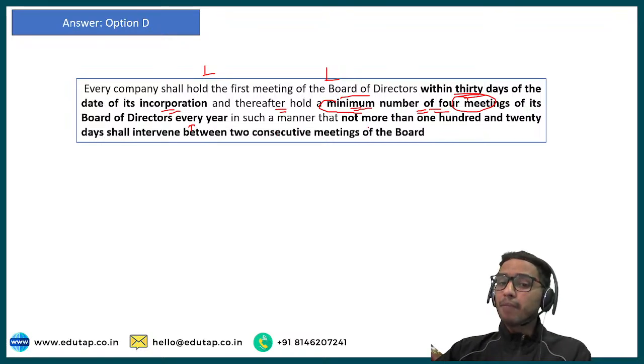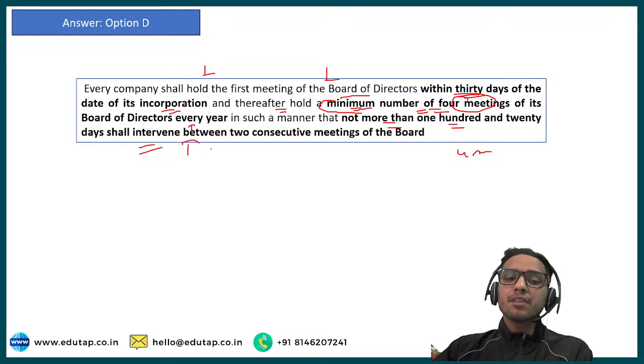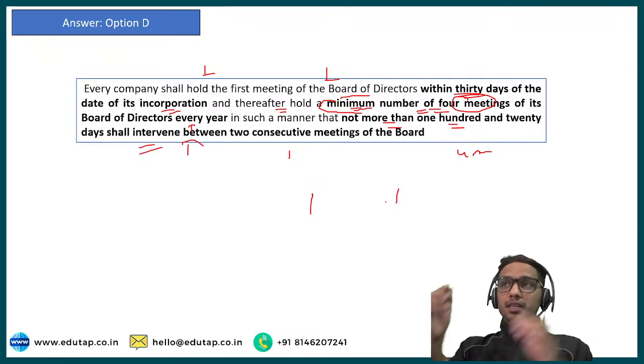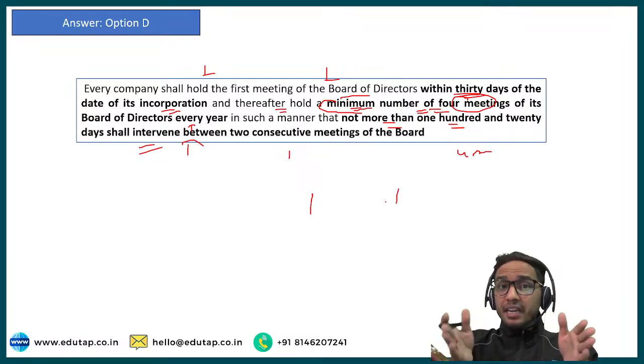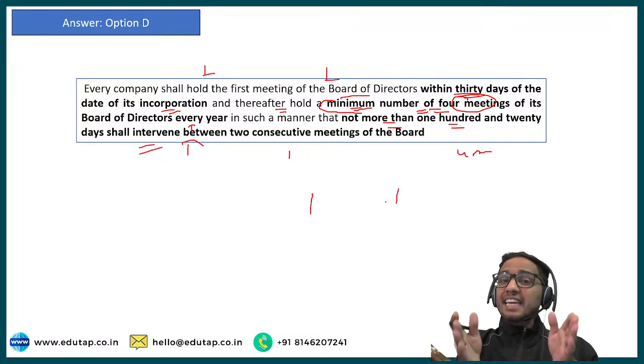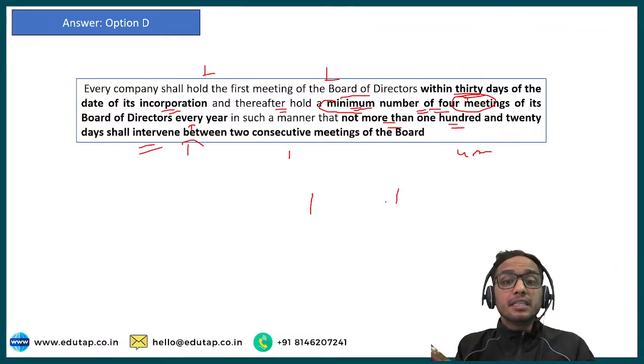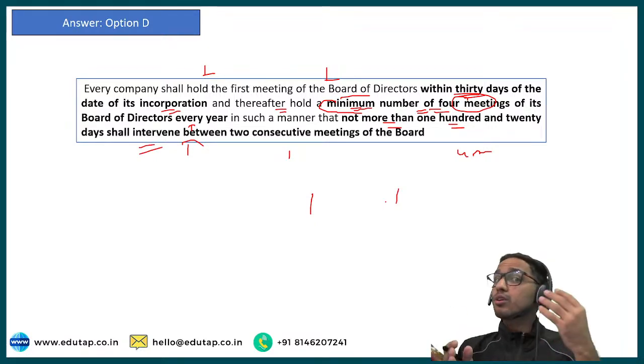In such a manner that not more than 120 days, that is your 4 months, shall intervene between 2 consecutive meetings of the board. That means the time duration between the 2 meetings should not exceed 120 days, that is your 4 months.